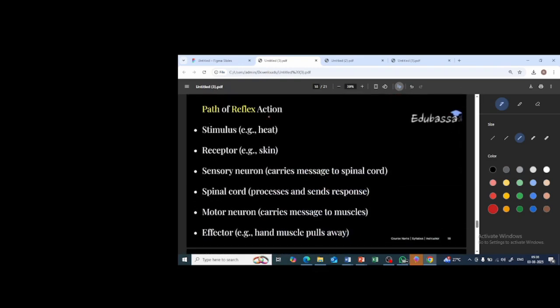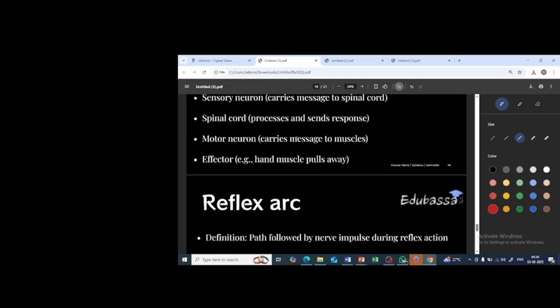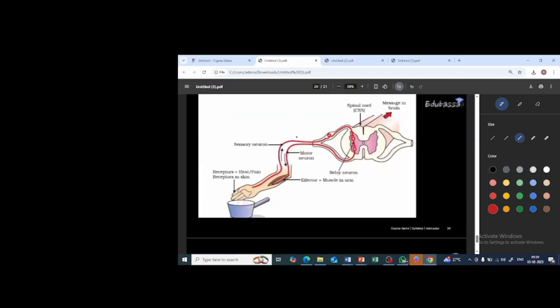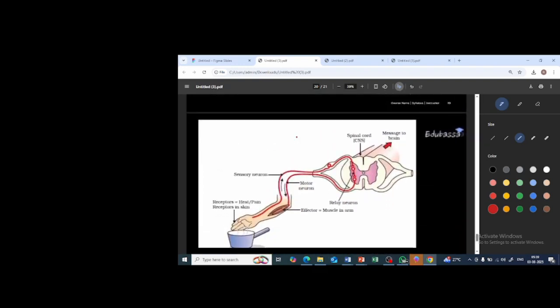The path of the reflex action. So, how does the reflex action take place? What is the path of it? We are going to learn. Before that, I will explain with the help of a diagram. This is the diagram of how the reflex action takes place. This is the example of the same original example, the hot pan example.